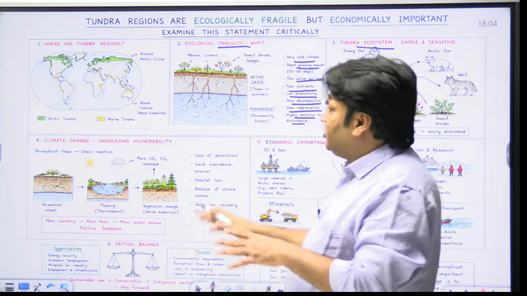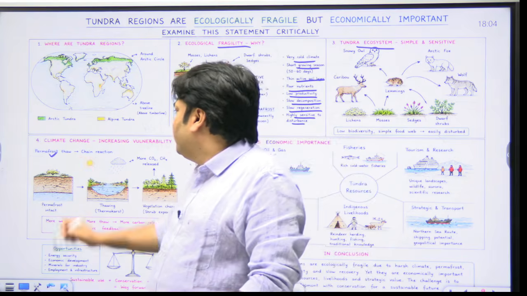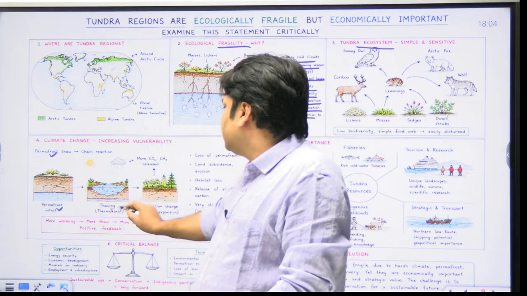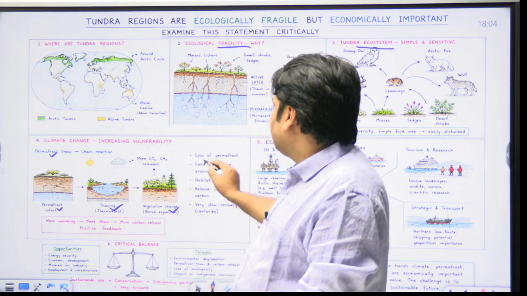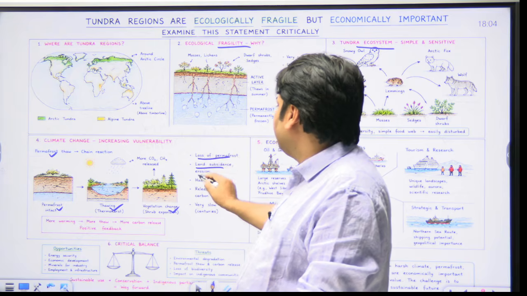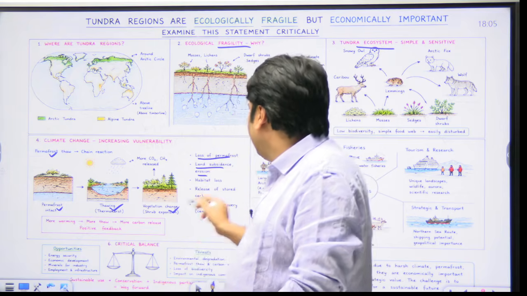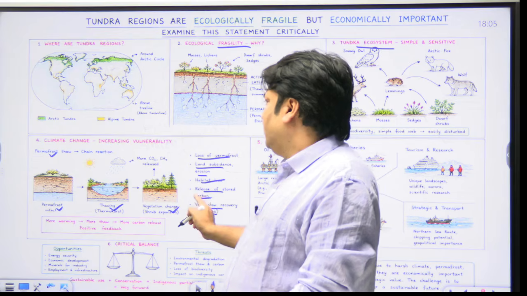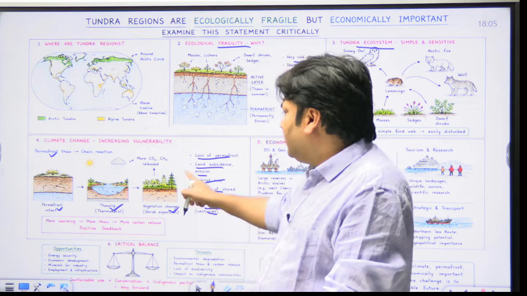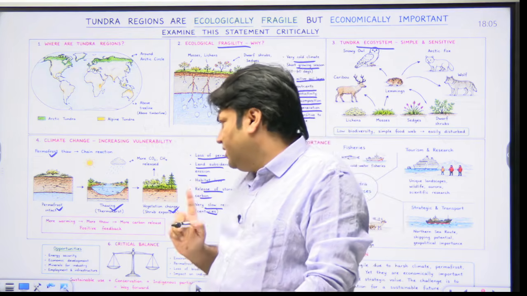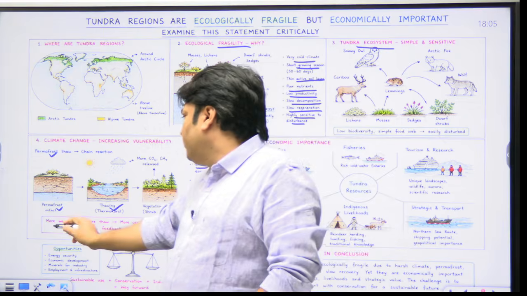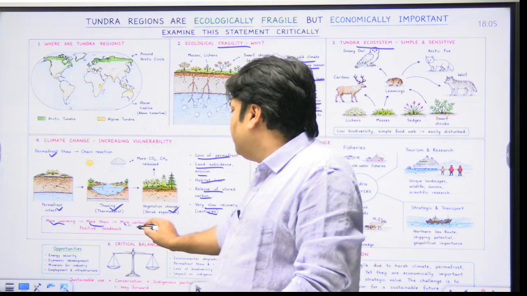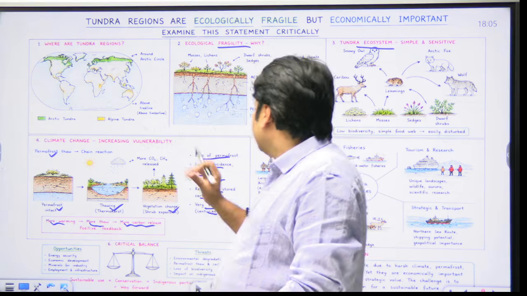When climate change, permafrost thaw, we will write the point here, permafrost thaw, right? This is permafrost, here it is intact, it is thawing. Vegetation change, loss of permafrost, land subsidence and erosion that I have already discussed, habitat loss, release of stored carbon and very slow recovery. Okay, this is the increasing vulnerability in this region. If there is more global warming, there will be more permafrost thaw, and as a result what will happen? There will be more carbon release, right? This is the challenge here.